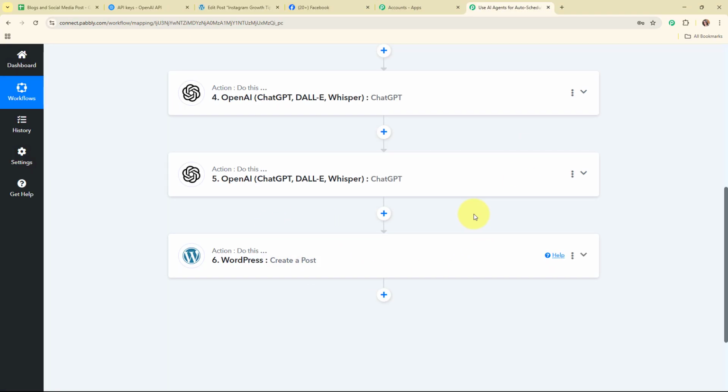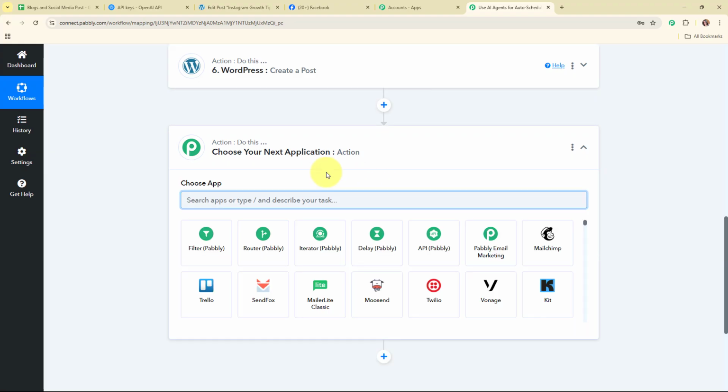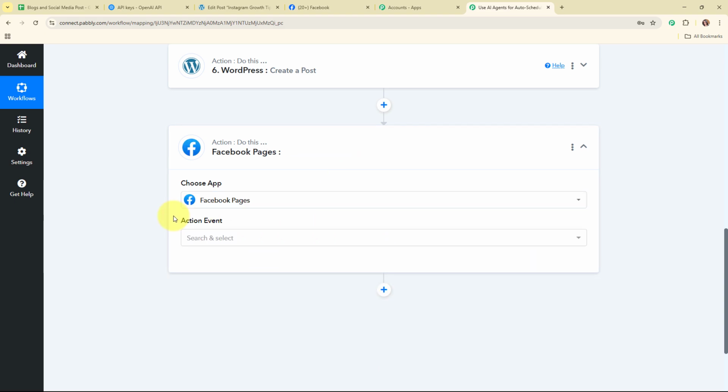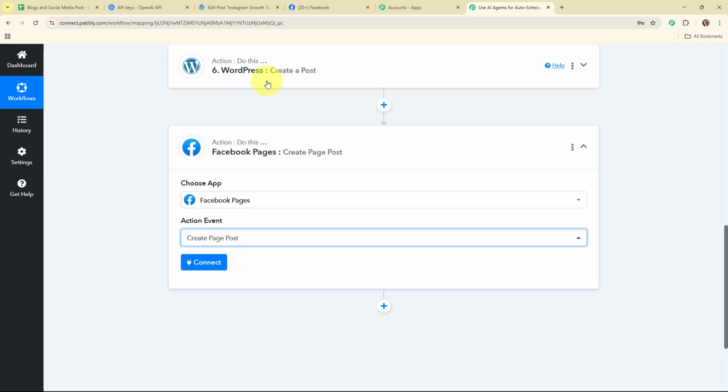So now here after posting the blog on WordPress, I'm going to post the post on Facebook as well. So for that I'm going to add another action step over here. And here in this action step, I'm going to select my action application as Facebook Pages. So Facebook is a social media platform where you can connect with friends, family, and communities from around the world. So here in my Facebook Pages action step, I'm going to select my action event as create a page post, so that after creating a post on WordPress, automatically a post should be posted on my Facebook page as well.